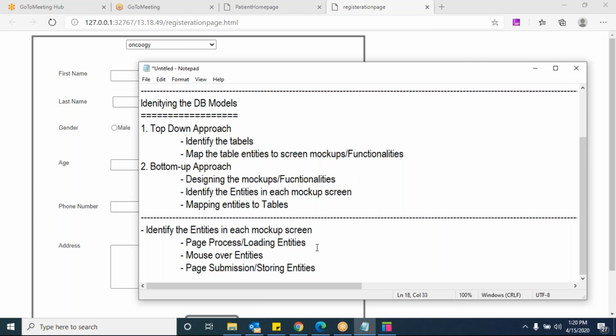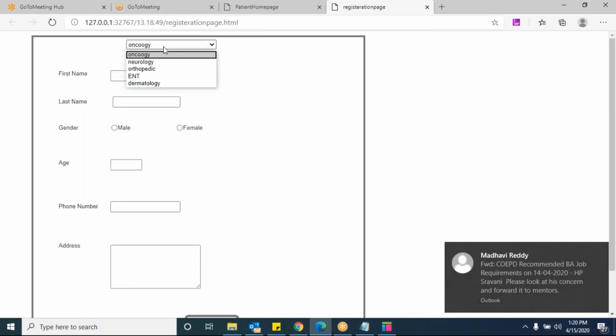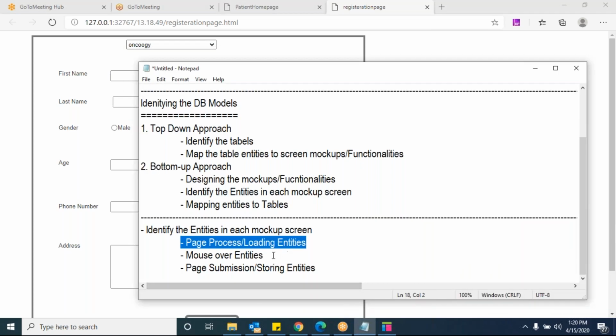Page processing or loading entities are the entities you are able to see when you are loading the page. These are not page loading entities because the information is not here, right? But if you see the drop down, some information is there already. The backend consists of multiple departments, and all the departments are visible here. This is a mouse over entity. Generally, when we take the mouse over an item and it displays some information, it comes under mouse over entities.